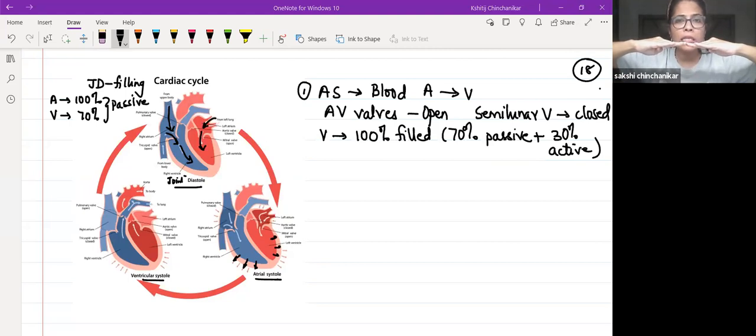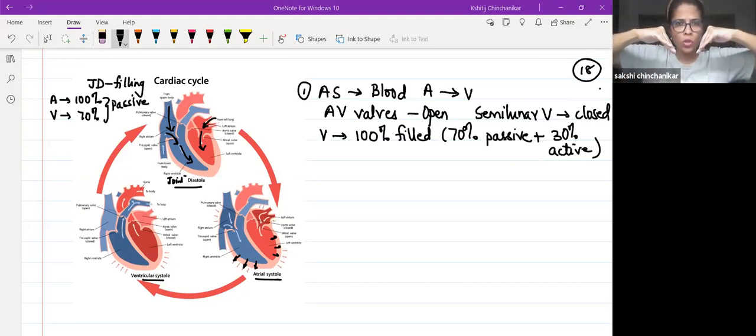During atrial systole, these flaps were open, so the blood from the atria is going to the ventricle. As soon as the ventricles are 100% filled, the ventricular pressure will increase so much that it will eventually close the AV valve. So right at the beginning of ventricular systole, the AV valves close.